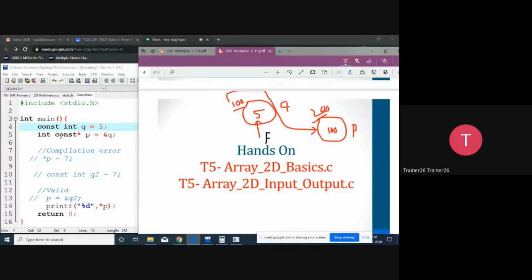So when you declare it constant, what do you want to make constant? *p. Again over here also, what do you want to make constant? The value at the address, means *p, that is *100, is fixed. So this is fixed. *100 is fixed, so here I'm going to write down 100. That is fixed, but you can change this address. 100 can be changed. The 100 address is not fixed.